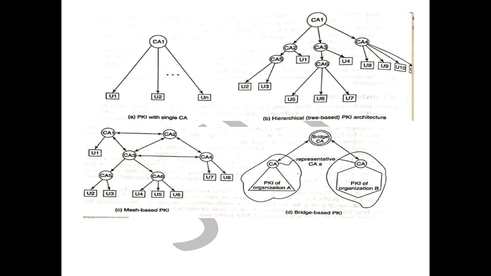So next we'll see the PKI architecture. This PKI architecture is going to be divided into 4 types. First one, PKI with a single certification authority. Then it's a tree-based or hierarchical PKI. Next is a mesh-based PKI. Then another is a bridge-based PKI. So what exactly do you mean by these all?